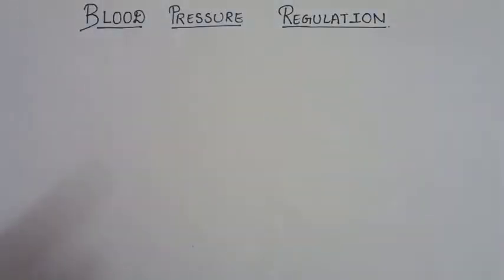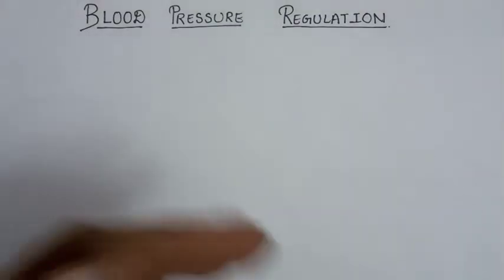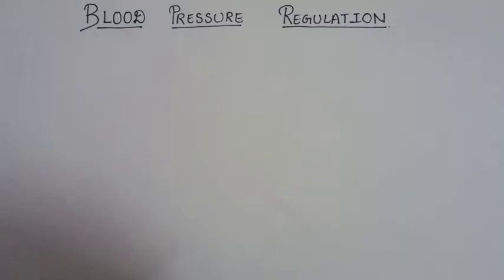I am Ashish and in this video I'll tell you about the various mechanisms that are employed by the body to regulate the blood pressure within the normal range. The whole video is divided into three parts according to the mechanism employed by the body. In the very first video, the one you are watching, we're discussing the rapid acting mechanism. In the upcoming videos, we will discuss the intermediate acting and the long-term acting blood pressure regulation mechanisms. So let's start with the introduction and see what the various mechanisms employed in the body are.